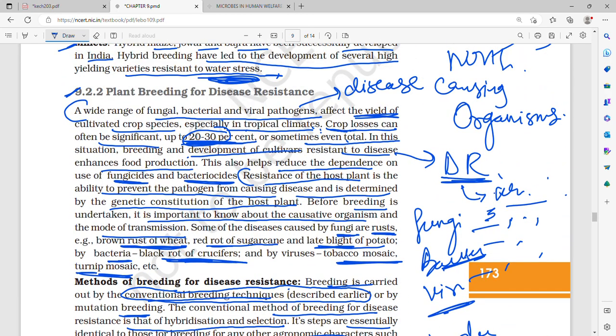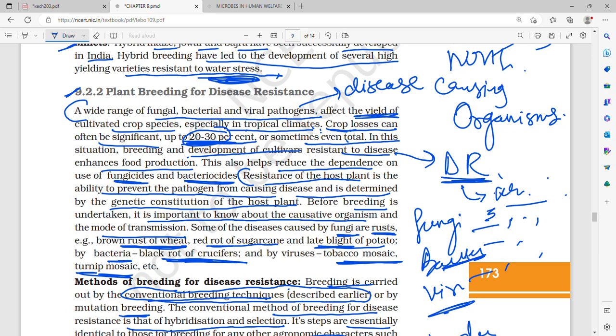So plant breeding for disease resistance. There is a wide range of fungal, bacterial and viral pathogens and they affect the yield of cultivated crop species, especially in tropical climate, and the crop losses can be 20 to 30% or sometimes even total. Therefore, breeding and development of cultivars which are resistant to diseases is very important, and it enhances food production. It also helps us reduce the dependence on fungicide and bactericide.